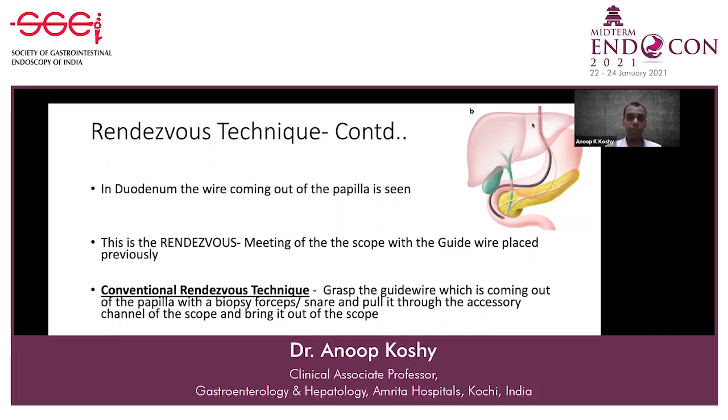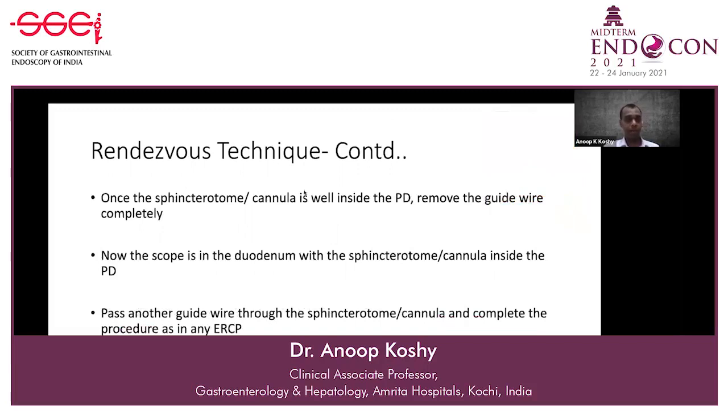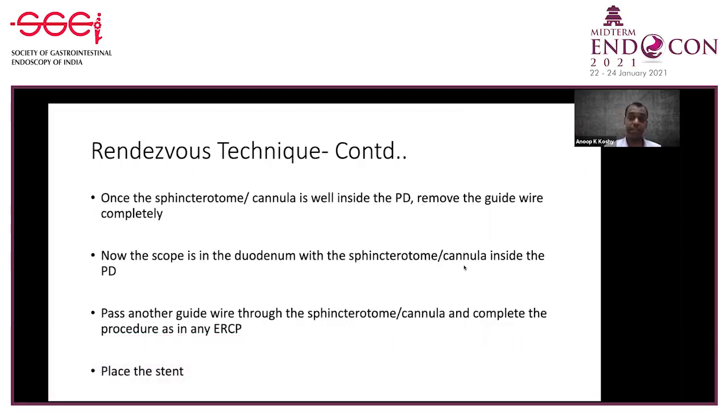So the sphincterotome or cannula will pass through the scope over the guide wire into the duodenum and across the papilla into the PD. Once the sphincterotome or cannula is well inside the PD, you remove the guide wire completely. So now you have a scope in the duodenum with a sphincterotome or a cannula inside the PD. Then you pass another guide wire through the sphincterotome and complete the procedure as in any ERCP, and you place the stent.